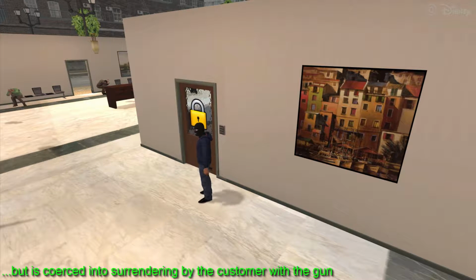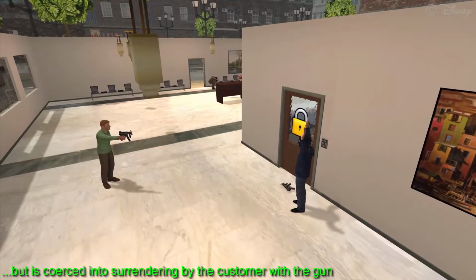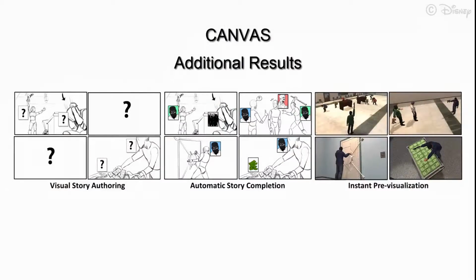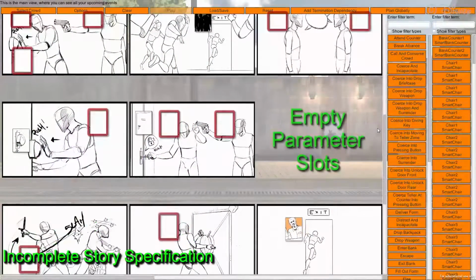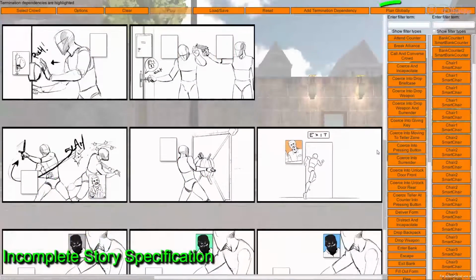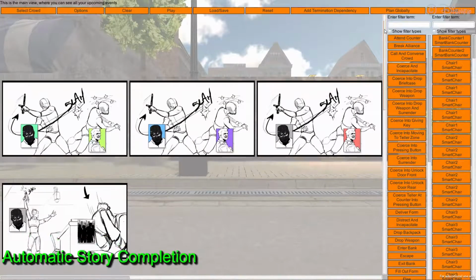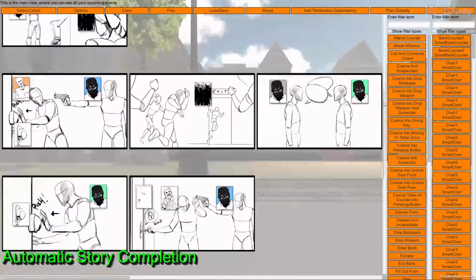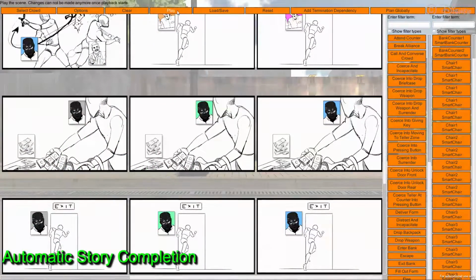According to a study with novice users, we confirm that automation significantly reduces the authoring time and effort without hindering creativity. Authors may choose to focus only on the plot points of the story without specifying the participants. Canvas automatically selects a suitable combination of actors and smart objects to fill the roles of the story while ensuring consistency of story progression.